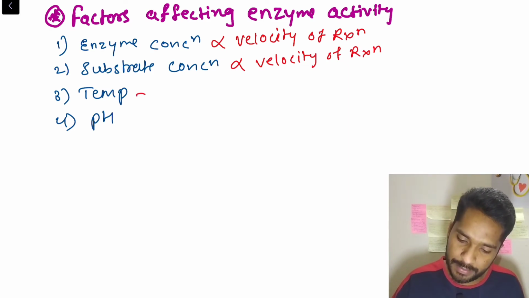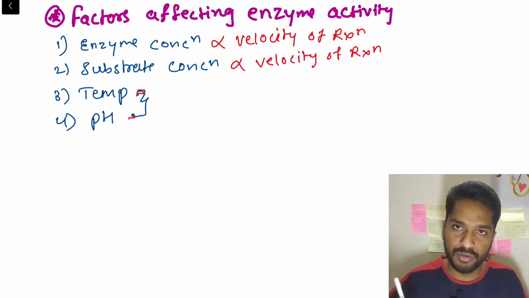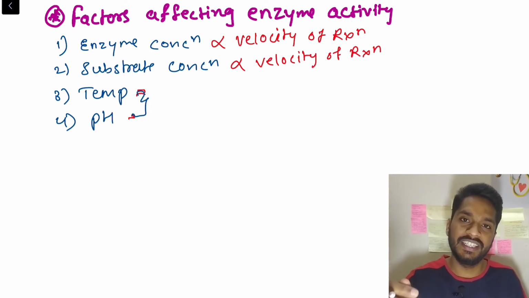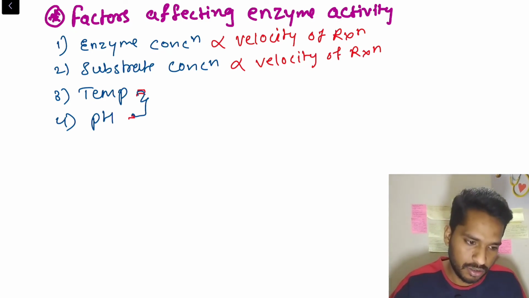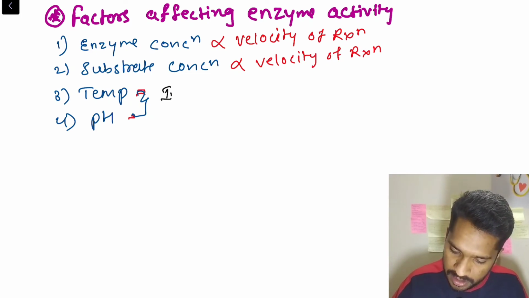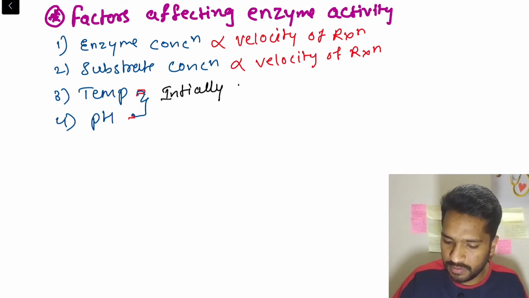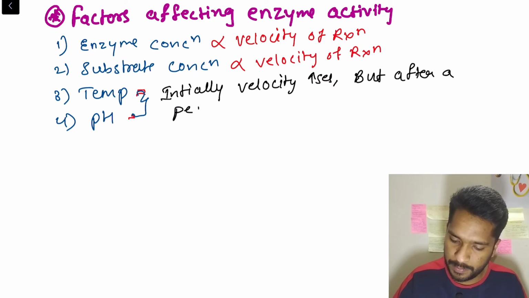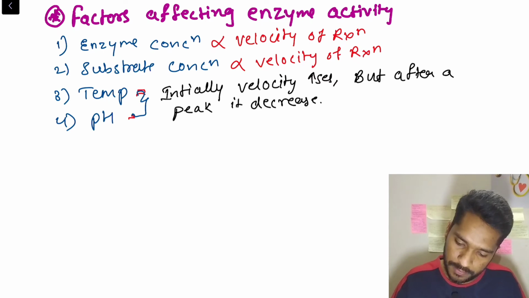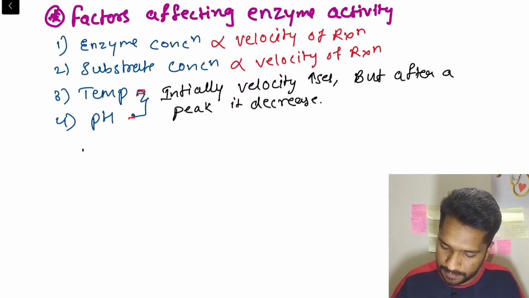But about temperature and pH, there is one thing: initially when you increase the temperature or pH, the velocity increases, but there comes a peak after which the velocity starts declining. So suppose we draw a graph here.